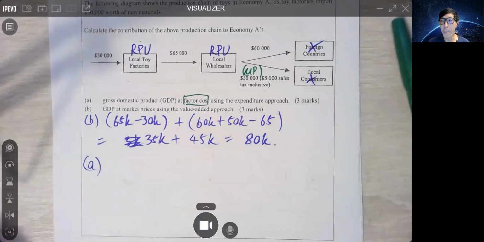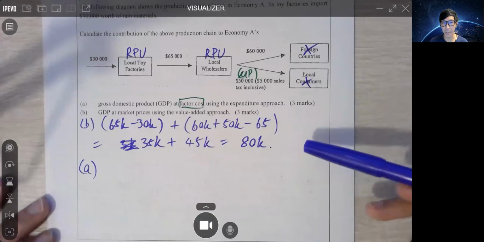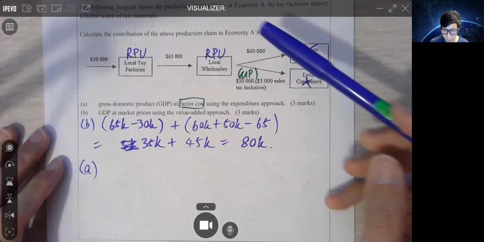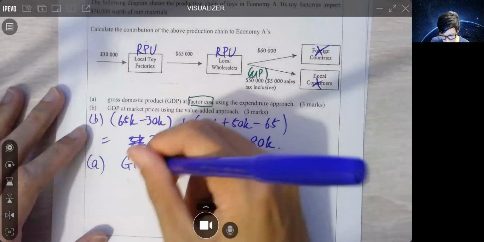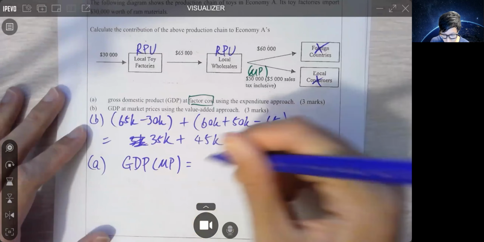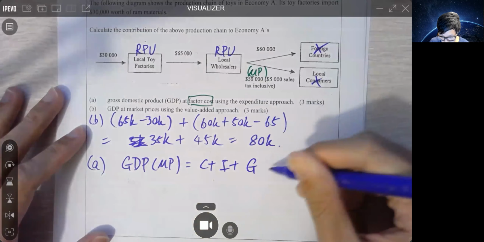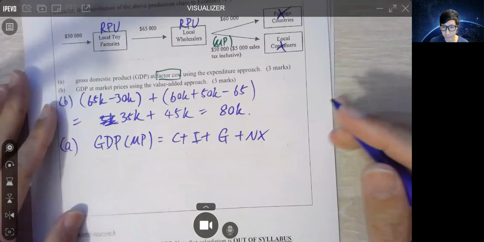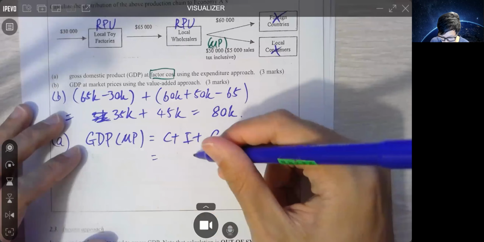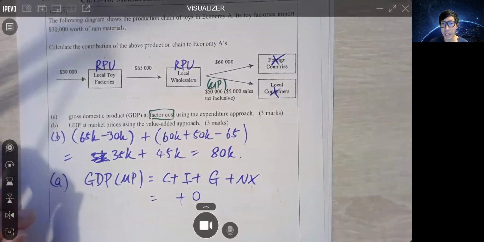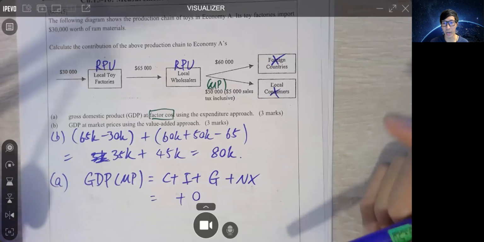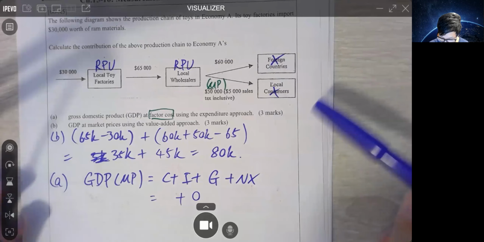Let us find the market price first. 好啦，我哋睇下 market price 點玩啊。GDP at market price equals to C plus I plus G plus NX, net export, right? 好嘛？嗱，I and G definitely 0 here, right? 好啦，你話阿 Sir C 係幾多？Remember C refers to the local consumers spending on final goods。我哋係佢最後嘅 goods 使咗幾多嘛？係咪？So here we